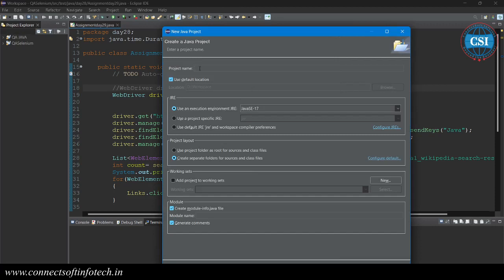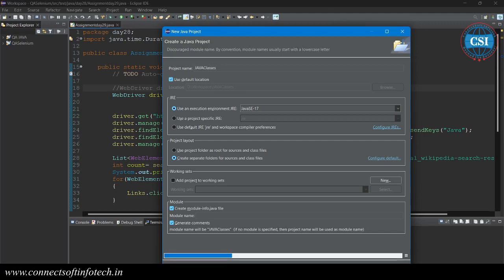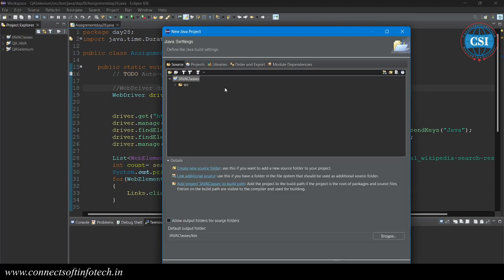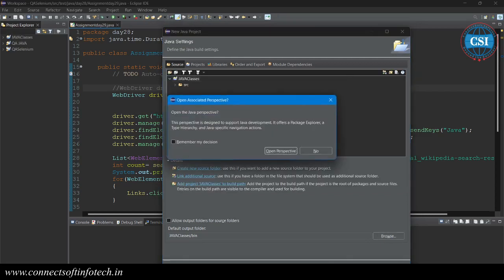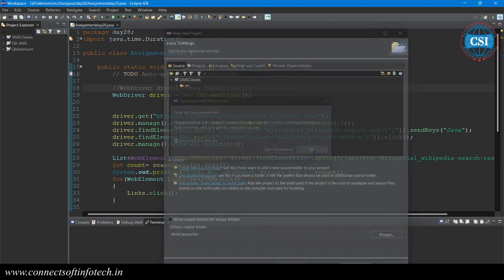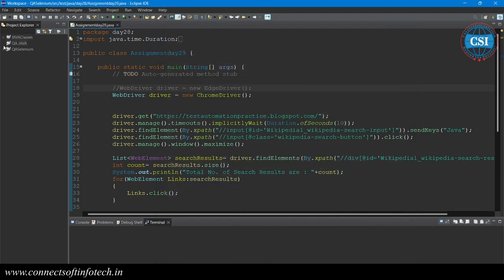You have to write your project name. So I am writing here Java classes. Java classes is my project name. Now just click on next, don't do anything, and it comes with the src folder. Just finish here. Now the Java classes folder is going to be created.